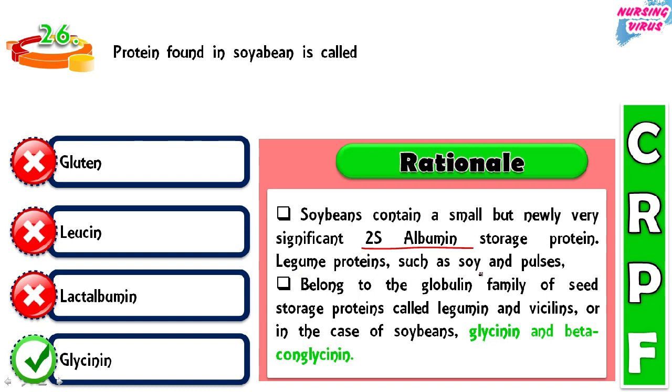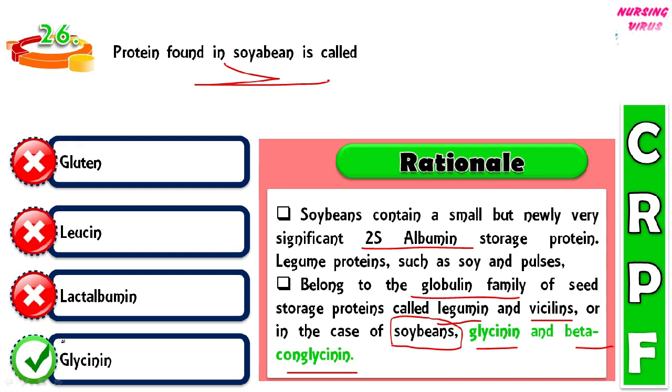Legume proteins such as soya belong to the globulin family. It is a kind of seed storage protein called legumin and vicilin, or mainly in the case of soybean, glycine and beta-conglycinin, which are present in the soybean. So the correct answer is D.